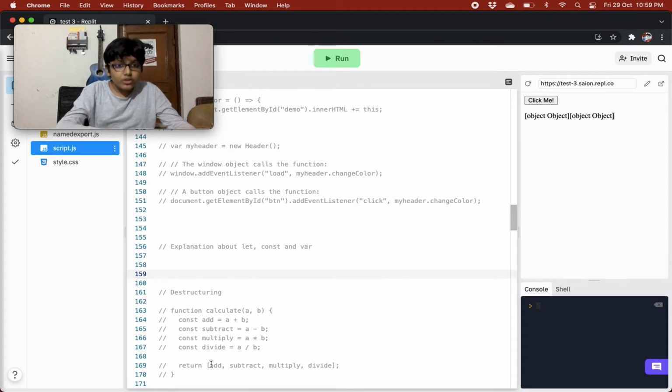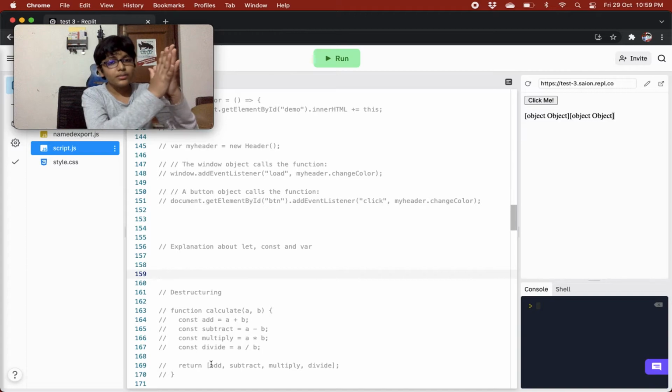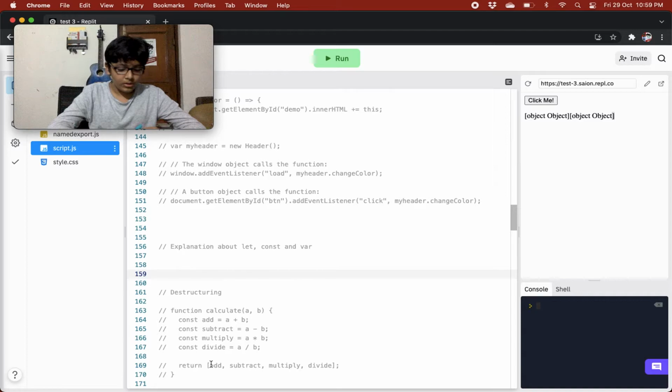When you do x equals to some other array or something else, then the variable is reassigned to another memory location. But when you are trying to add an element or remove an element from a constant array, it is changing the value that is already there in the memory location.